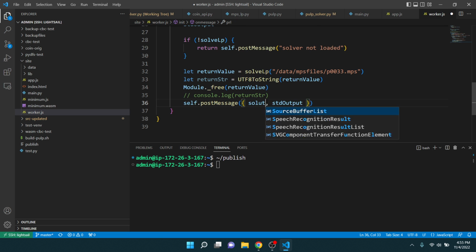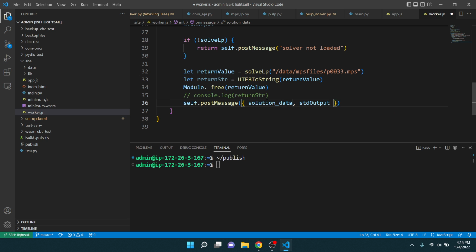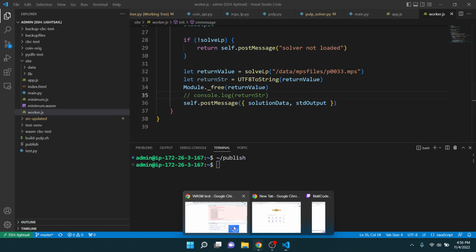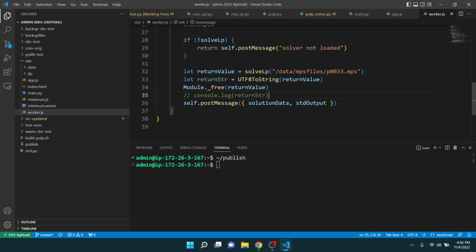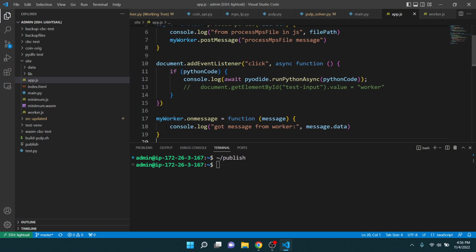Solution data, we'll call it, I guess. Or solution data, that's fine. And then I have to rename the other thing too, actually. Return value, solution data. So this is coming back from the C++ function as a pointer, and then we're converting that pointer to a JavaScript string, and then passing it back here. And it will be logged out right here.